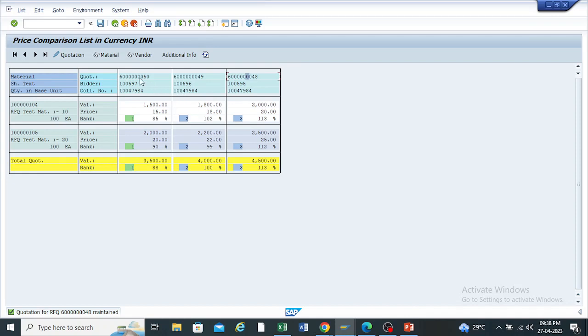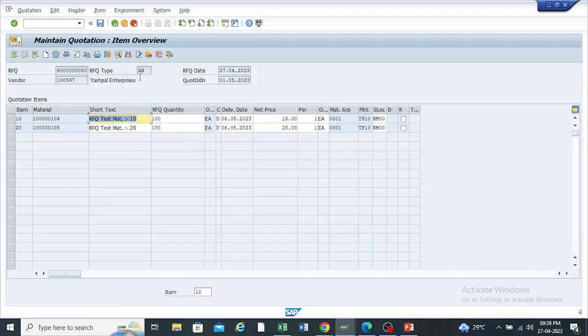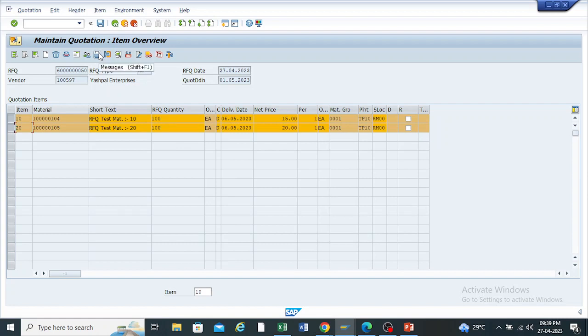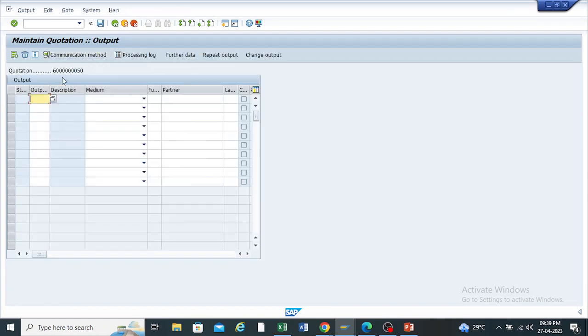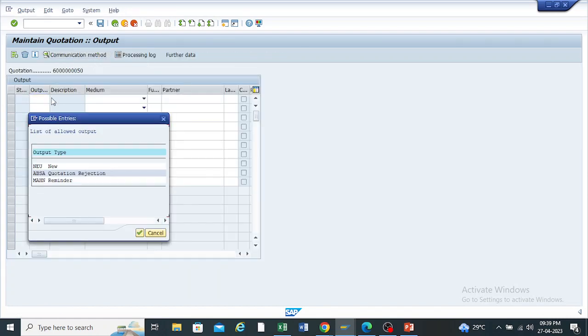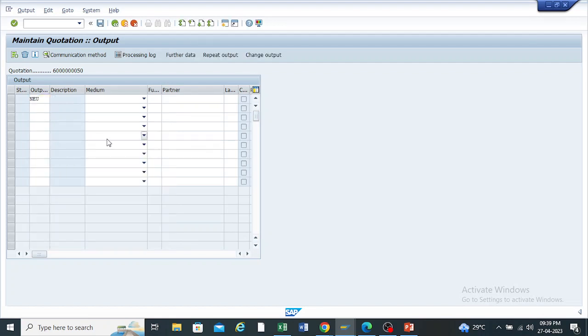Right now I want to use this RFQ. Just select it. Right now there is no need to select this one, because we are selecting this, not rejecting. So select the line item only here, go to the messages, and here select the output type as NEU, new, and just enter.